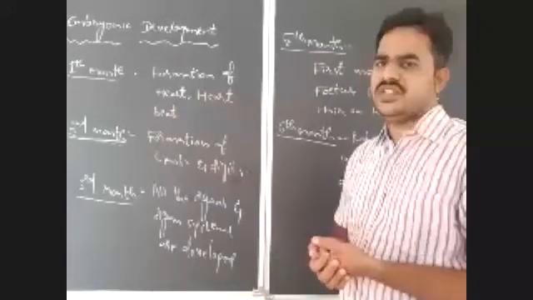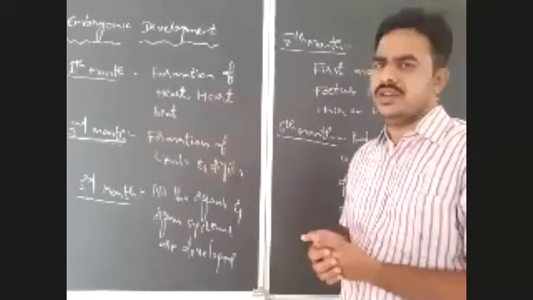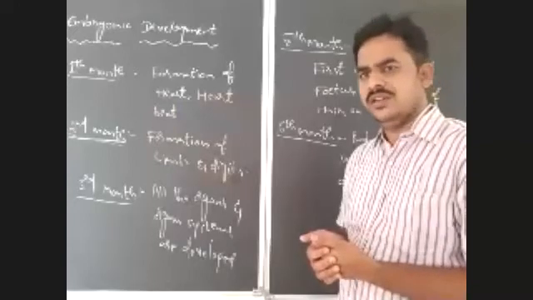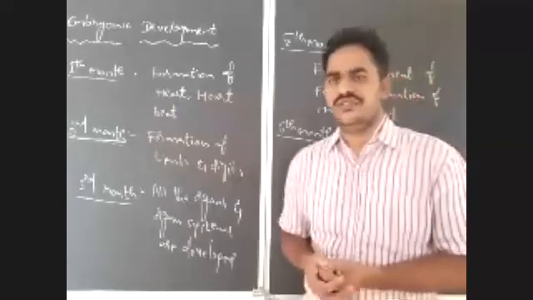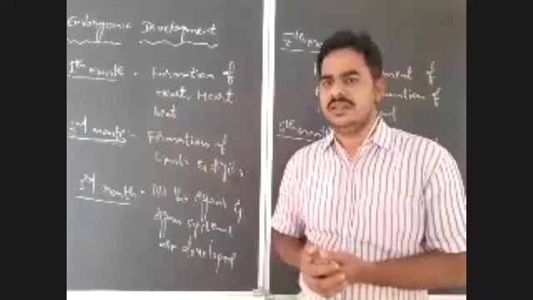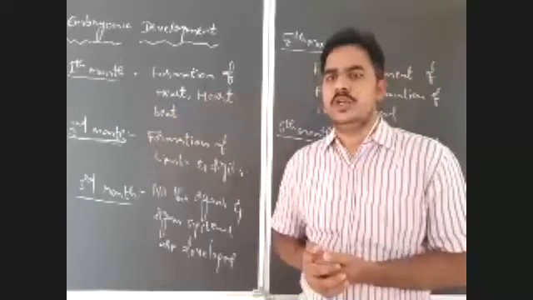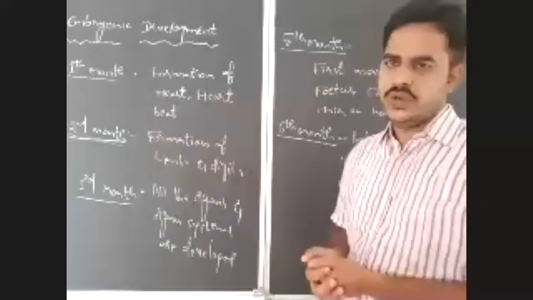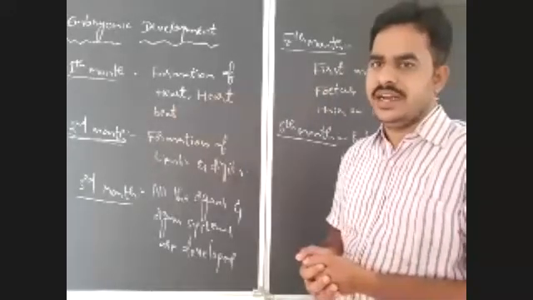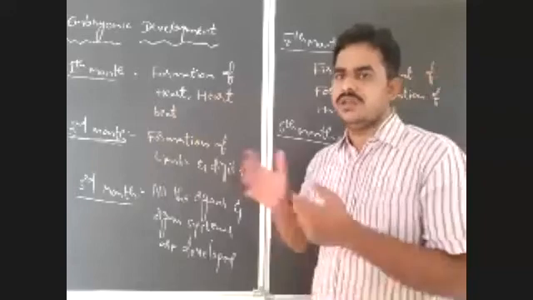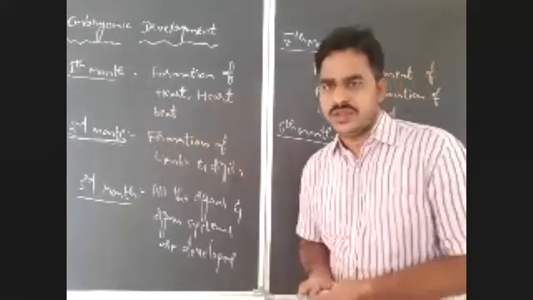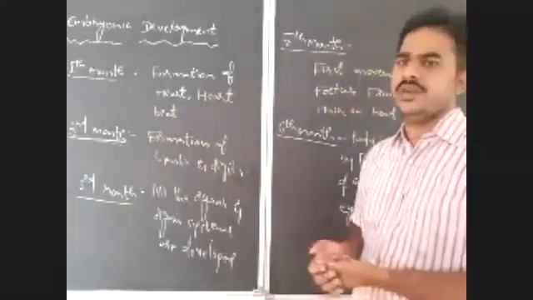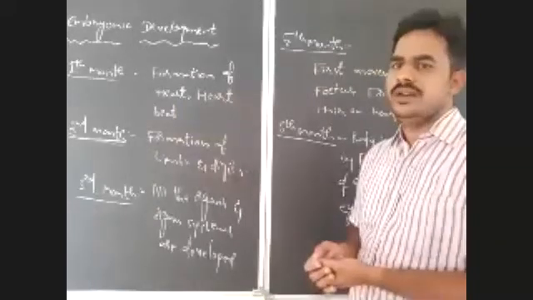The fetus starts kicking the uterus of the mother. So vigorous movements of the fetus are noticed in the 7th month, and the fetus is also able to notice the voice of the mother and respond to loud sounds.